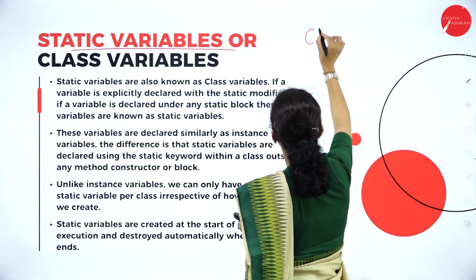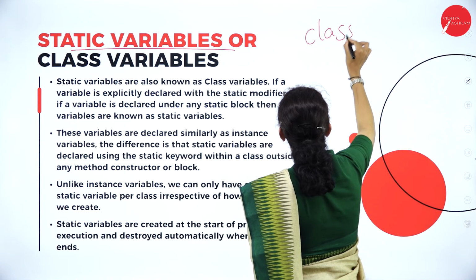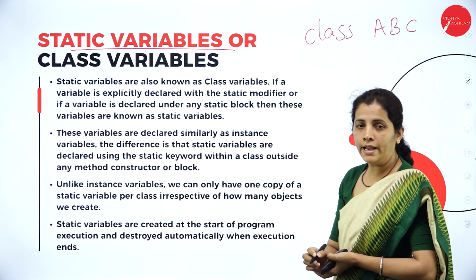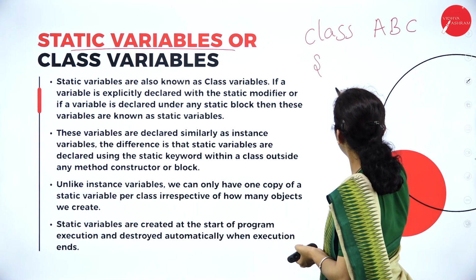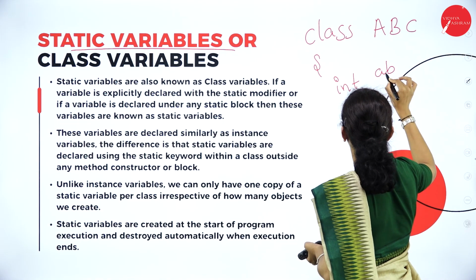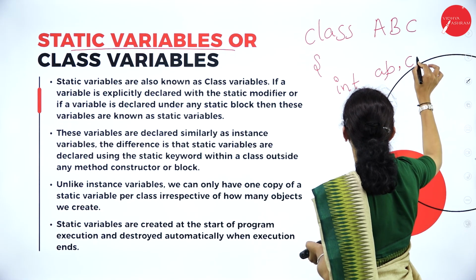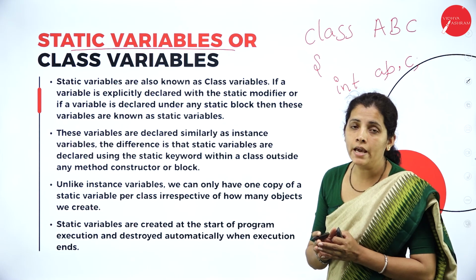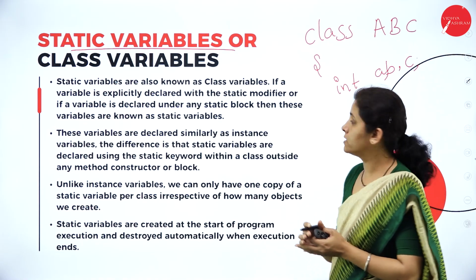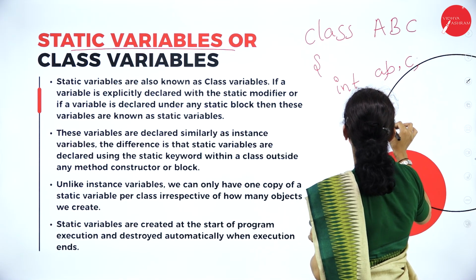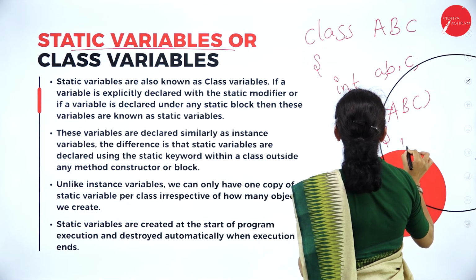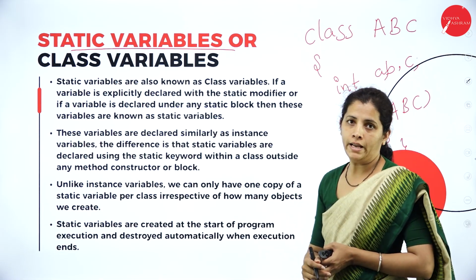For example, class ABC, then declare the variable. That must be outside the method, block or constructor. For example, if I write ABC, what's the meaning? It's a constructor.